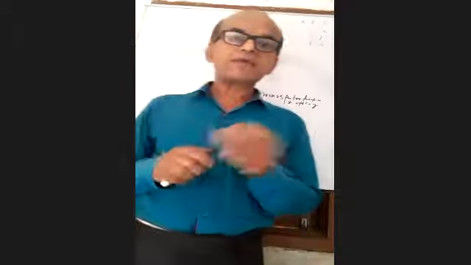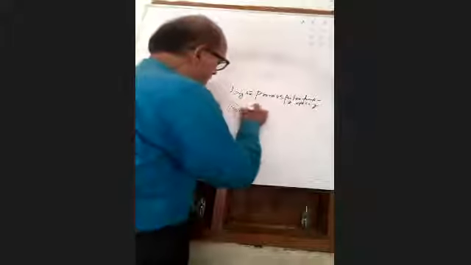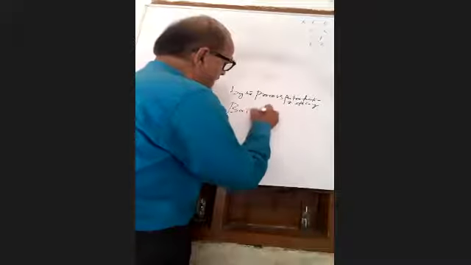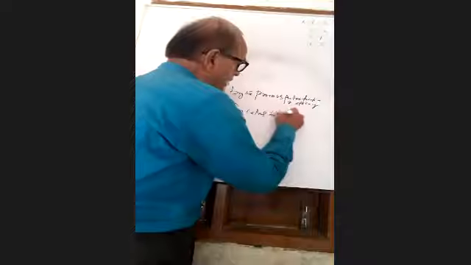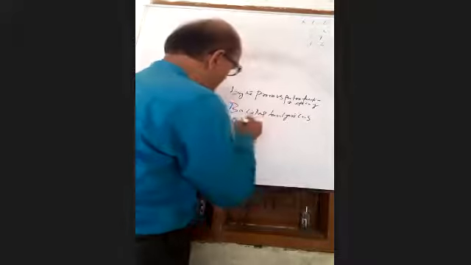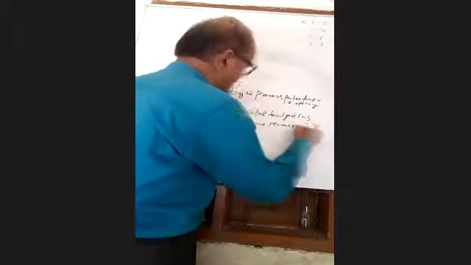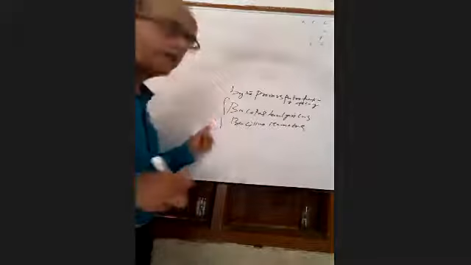Examples of natural scavengers are Bacillus bulgaricus and Bacillus ramosus. You know that these are ammonifying bacteria.